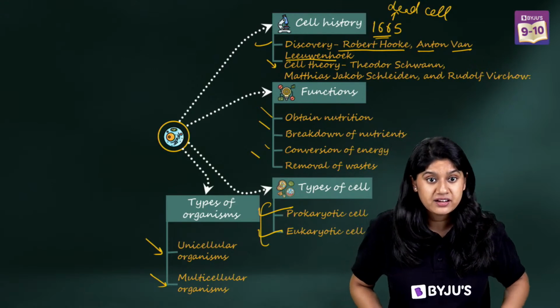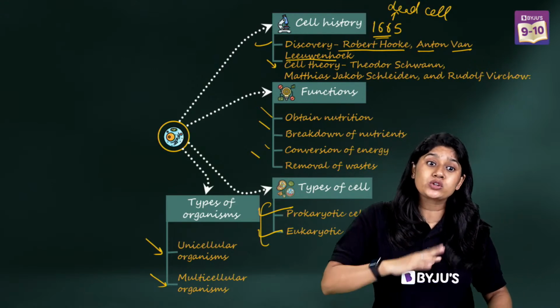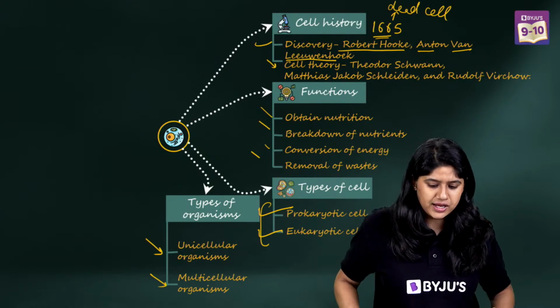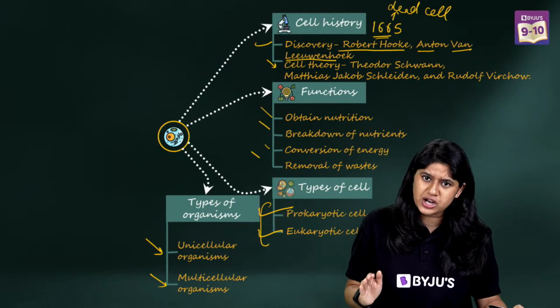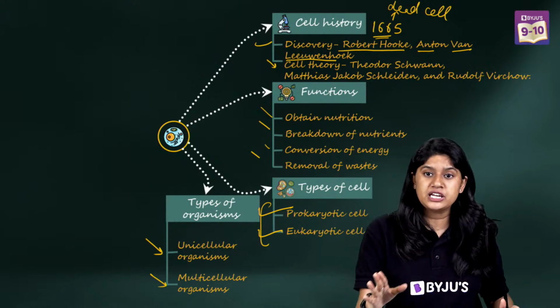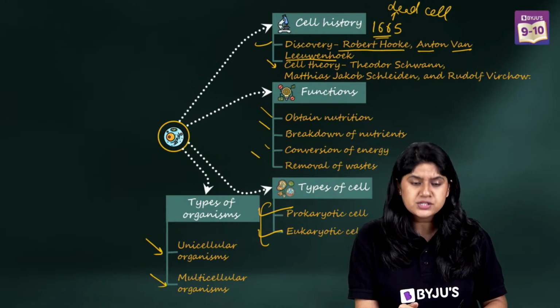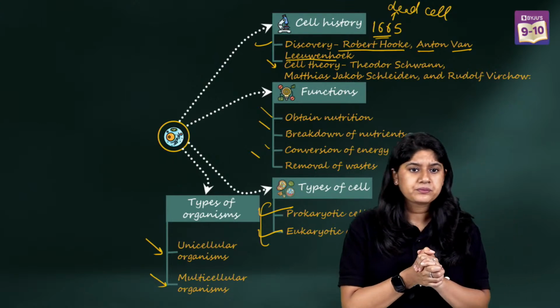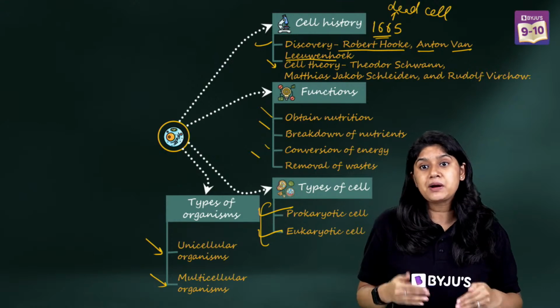Very good, Shrishti. Multicellular will have more than one cell. Very good. So now that we are clear with this, I will give you a chance to take a complete screenshot. But are we clear with this? A quick thumbs up, everyone. So we are discussing the mind maps.